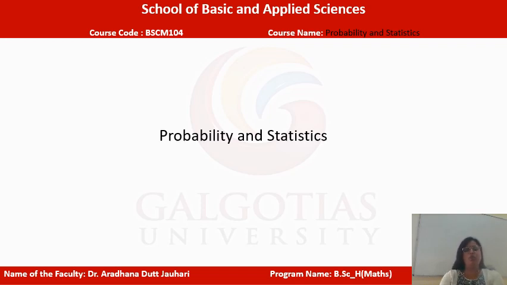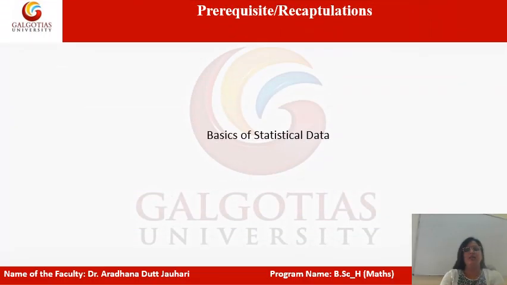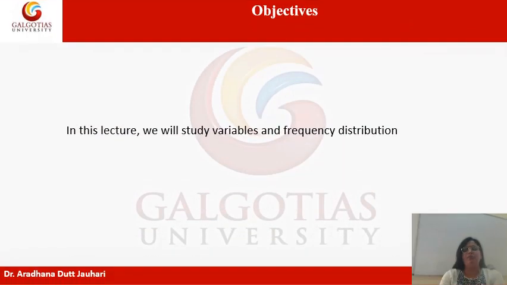This is our second lecture, and we are going to start the probability and statistics course with variables. In the earlier lecture, we have already studied what statistics is and what the types of statistics are. To study this lecture, the prerequisite is that you should know what statistical data are. The objective of this lecture is to study variables and their frequency distribution.